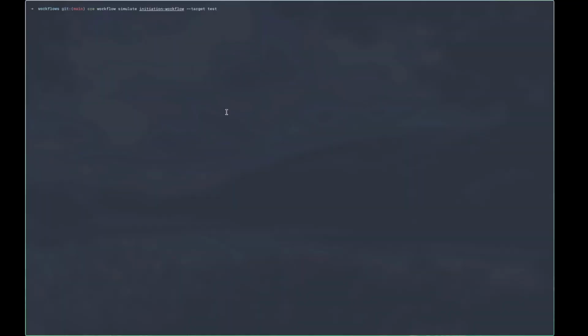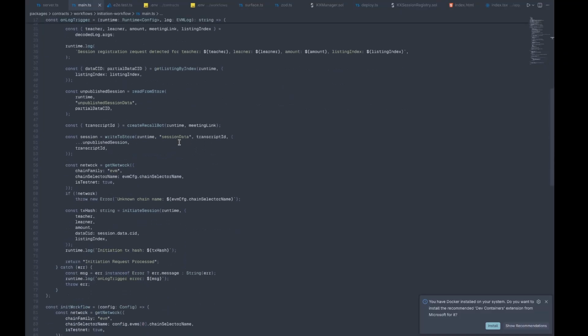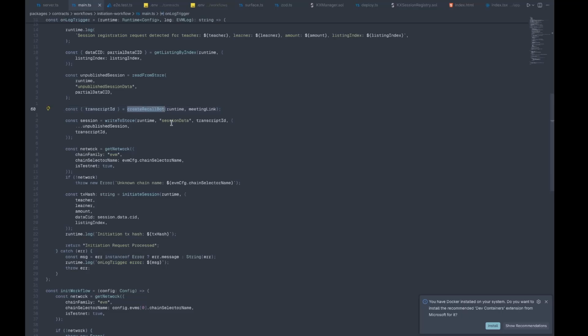Okay, so let's quickly take a look at the workflow simulations. So we actually have two workflows. One is the initiation workflow and the other one is the settlement workflow. So the initiation workflow is basically just for creating the session itself. So when you make a request session contract call, which happens from the UI, the CRE would actually just listen to that event, and what it would do is it would create a Recall bot so that that bot is going to join that meeting link.